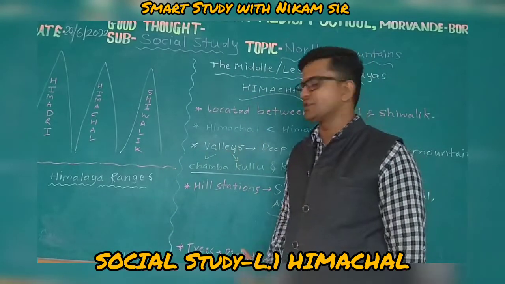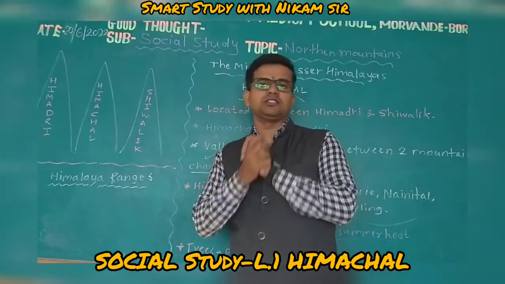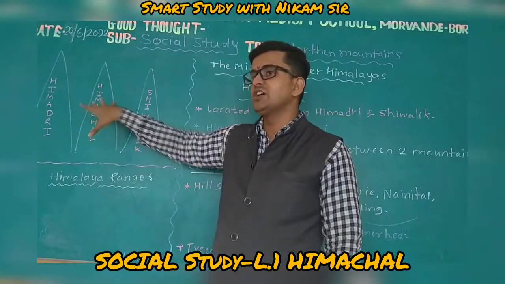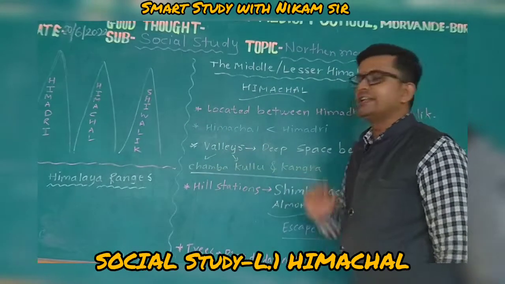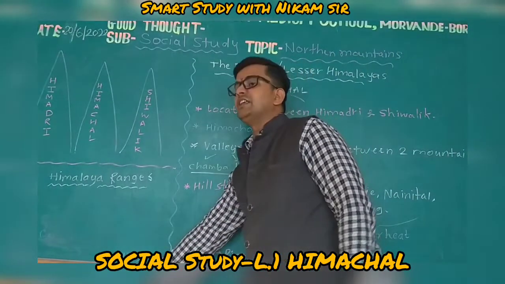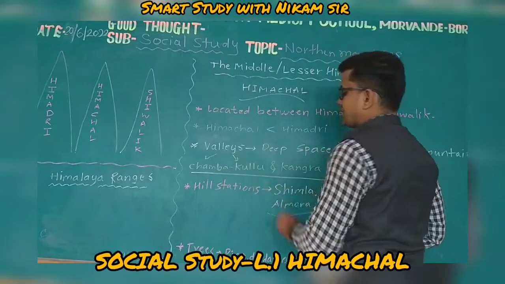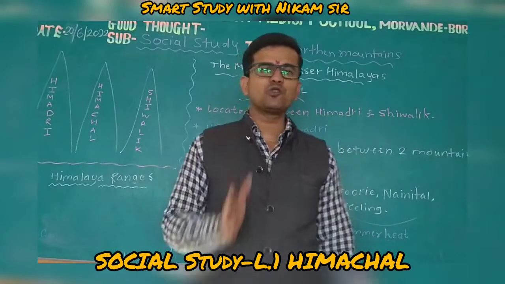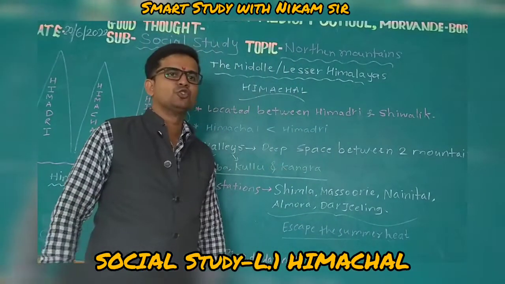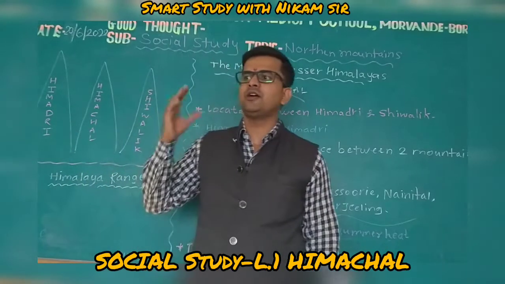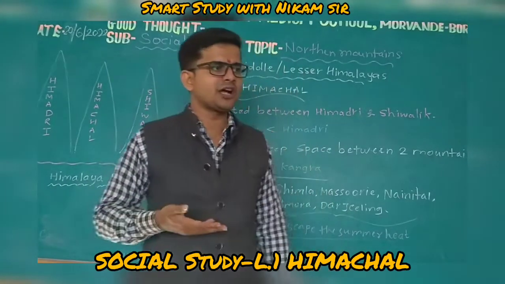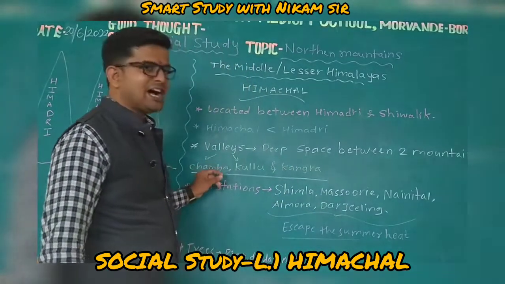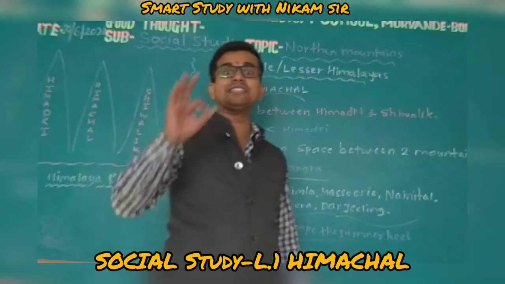So, if you understood the valley, then in the Himachal range there are some valleys. The first valley name is Chamba. Second is Kulu. Chamba, Kulu, and Kangra. You will think, sir, we have heard Kangaroo. Here it is Kangra. Is there any mistake? No. This is correct. Chamba, Kulu, and Kangra.